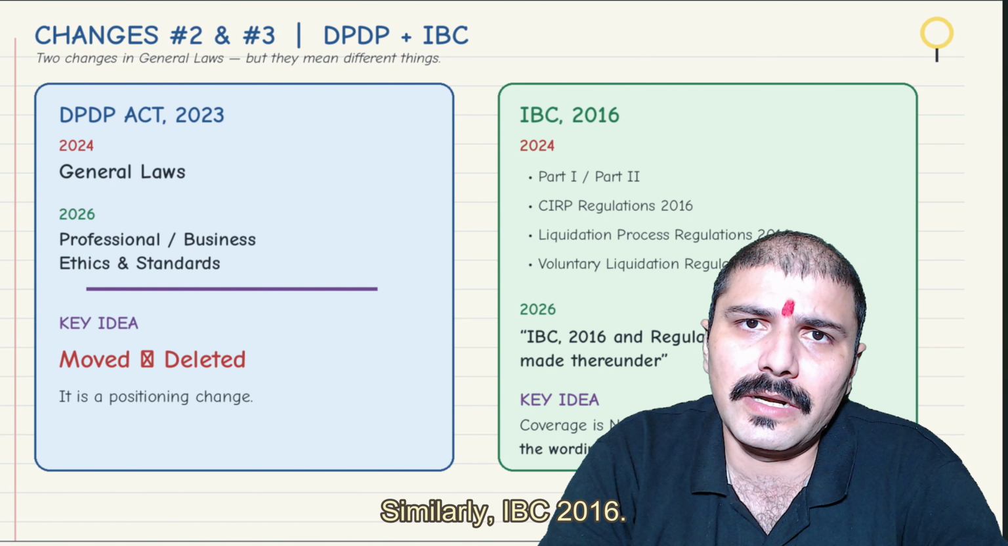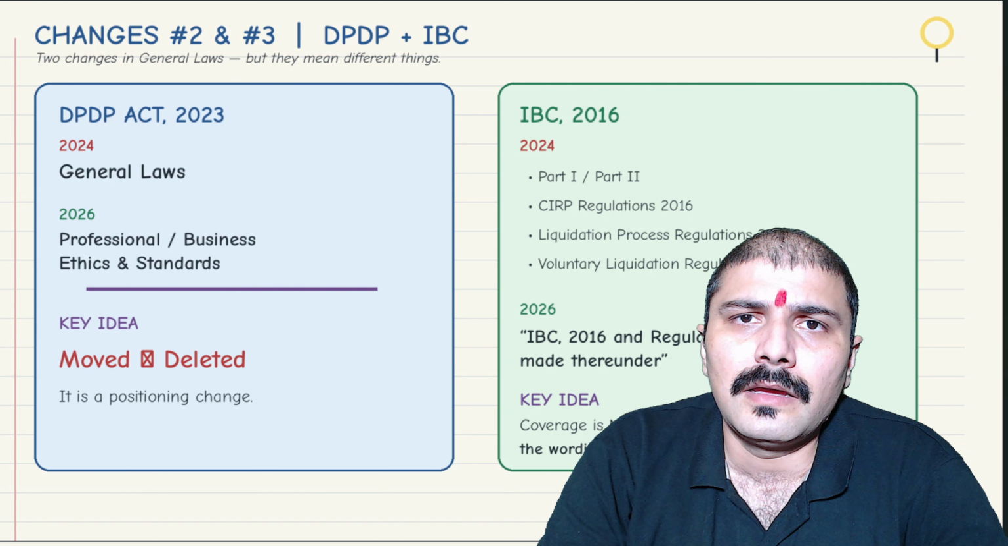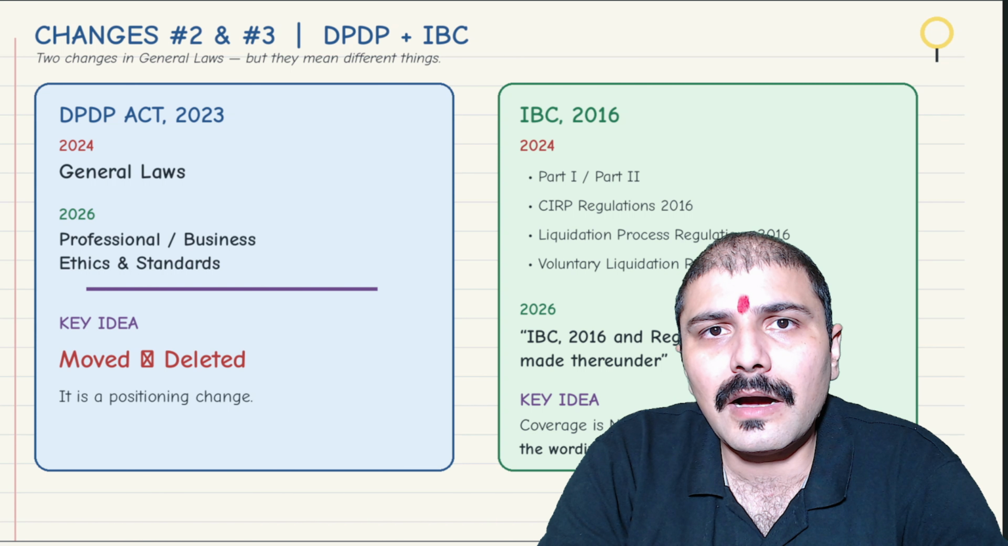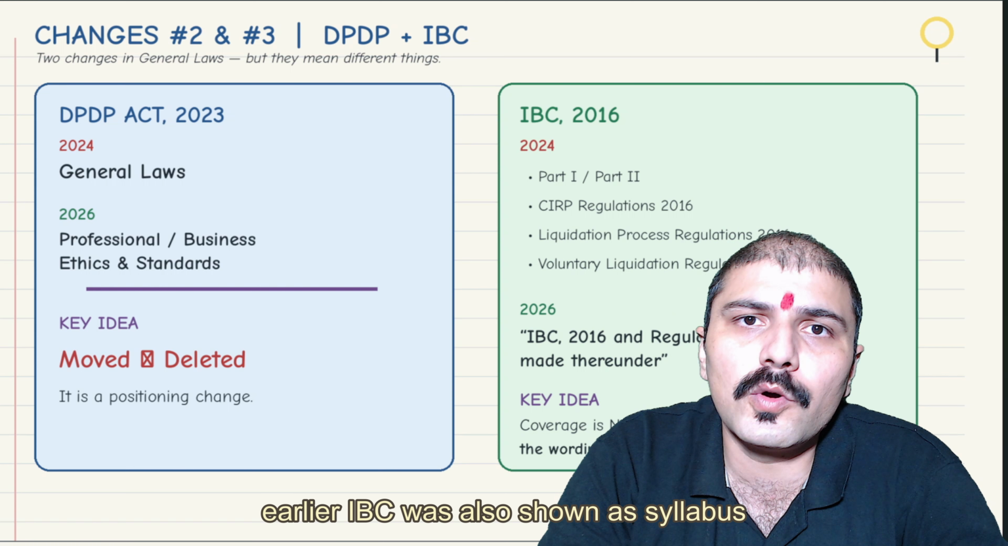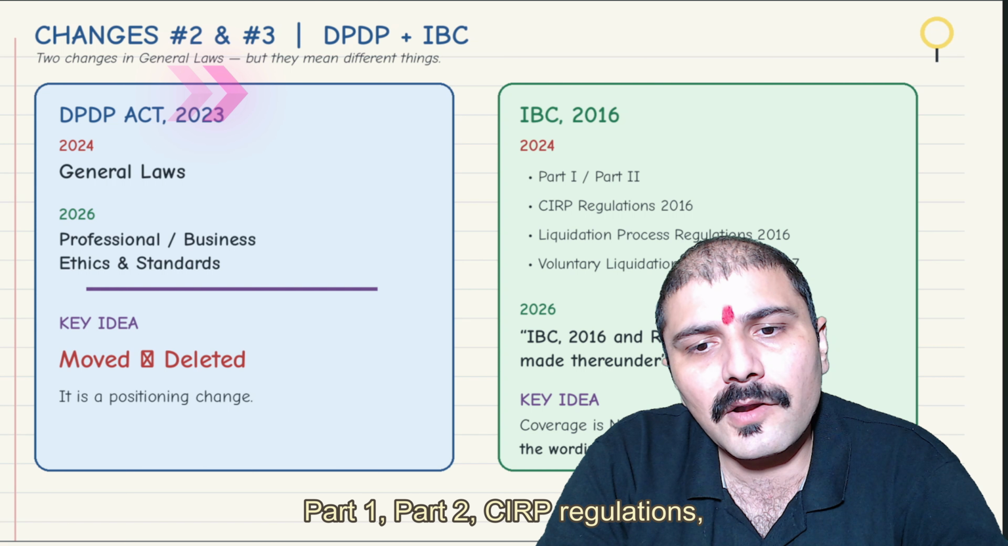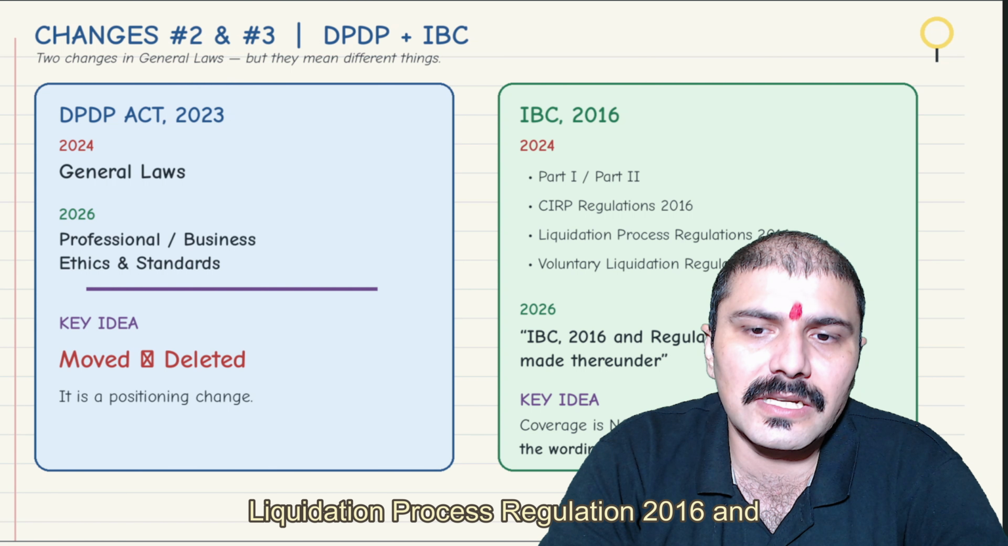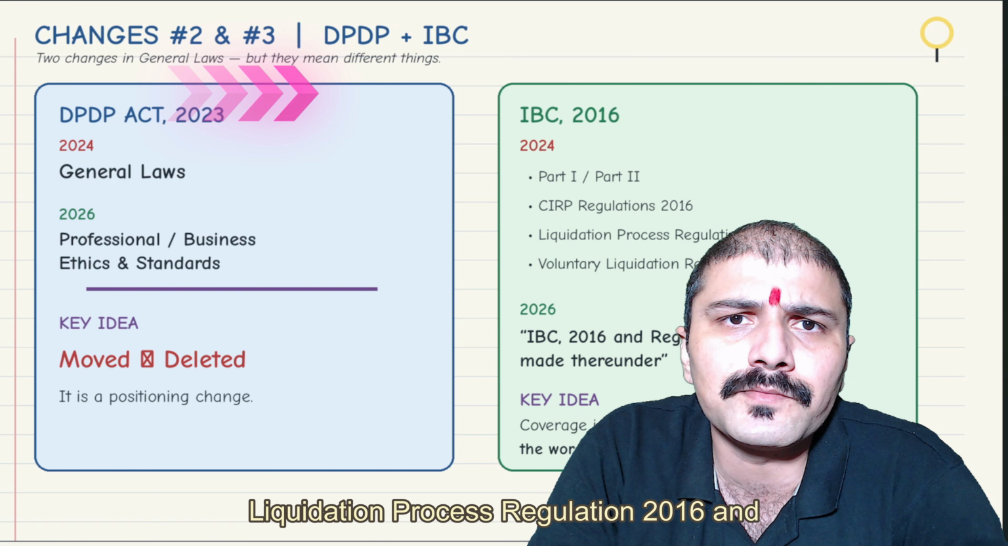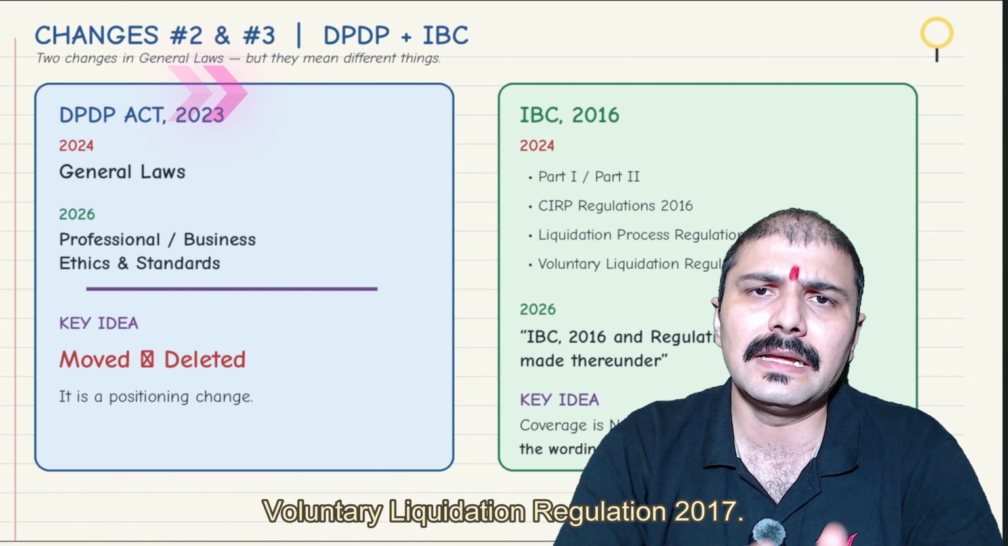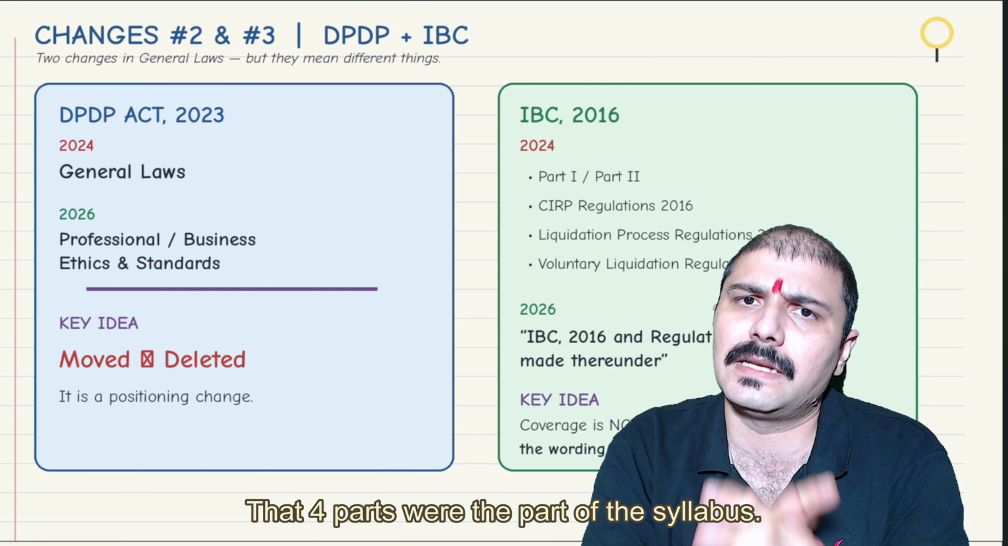Similarly, IBC 2016, as I told you with respect to the income tax law. Earlier the IBC was also shown in the syllabus as part 1, part 2, the CIRP regulations, the liquidation process regulations 2016, and the voluntary liquidation regulations 2017. Those 4 parts were the part of the syllabus.